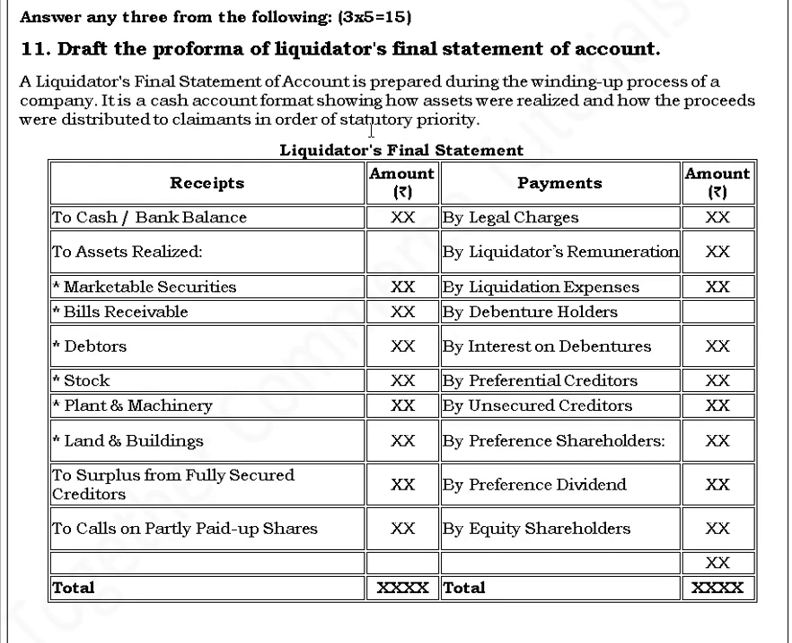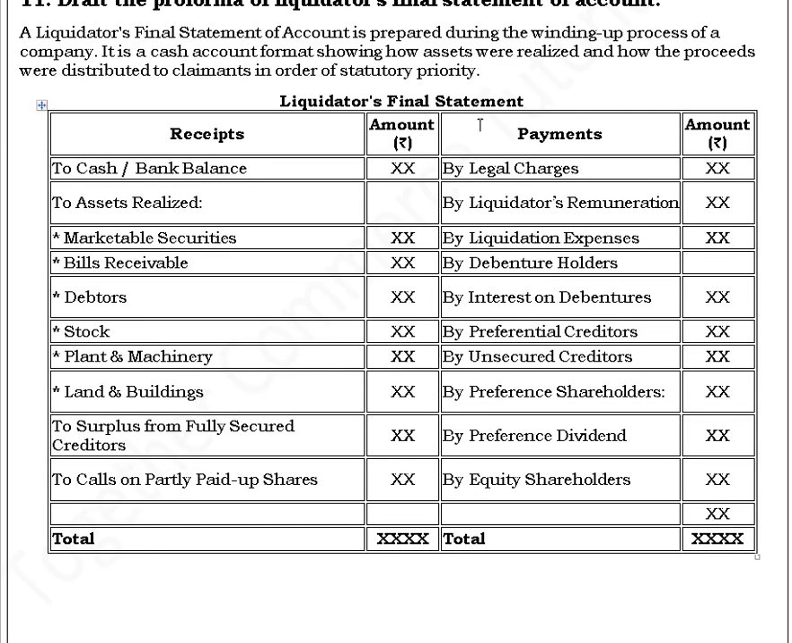Let's move on to section B. In this section, both are the questions which are asked on the format. The first question is draft a pro forma of liquidator's final statement of account. Basically, he has asked the format of liquidation of companies. So the liquidator's final statement of account is prepared during the winding up process of a company. It is a cash account format showing how assets were realized and how the proceeds were distributed to claimants in order of the statutory priority. So the format is like this.